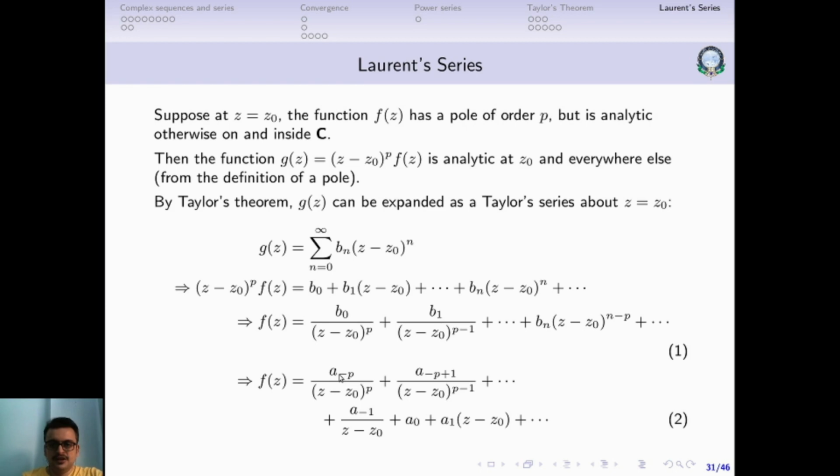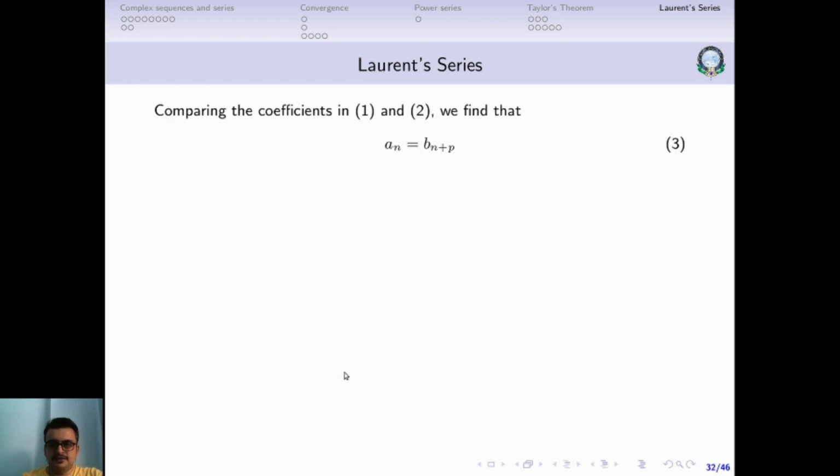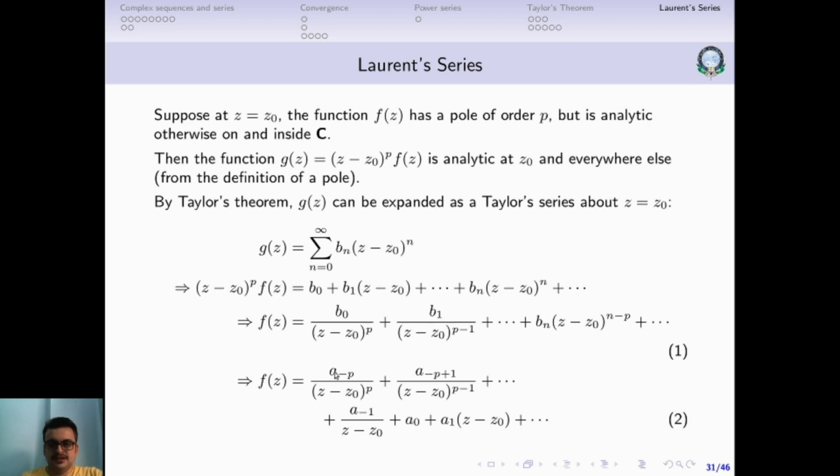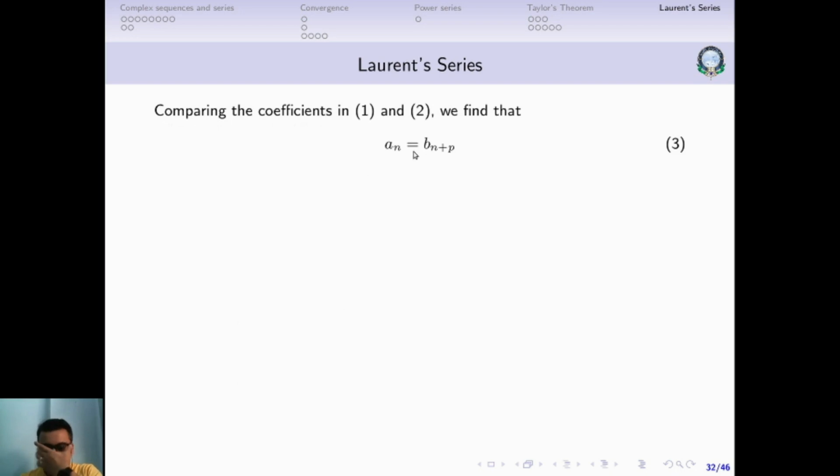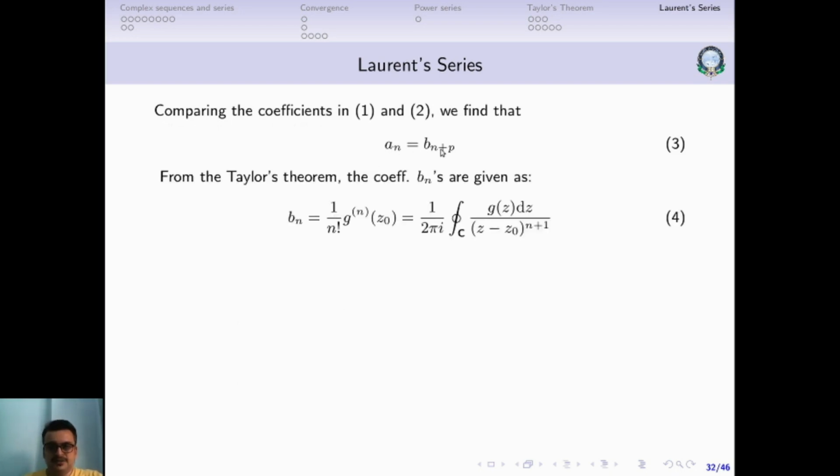Okay, so if I put n equal to minus p, minus p plus p is going to give us b0. a minus p is the same as b0, and you can work it out. It holds good for all the other coefficients. So a n is equal to b n plus p.